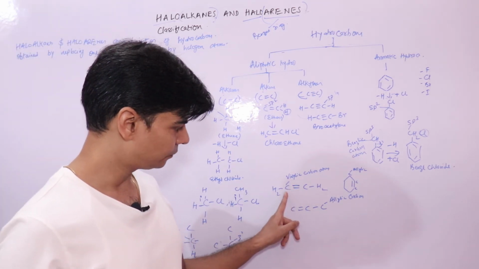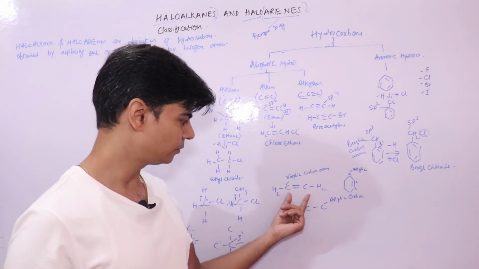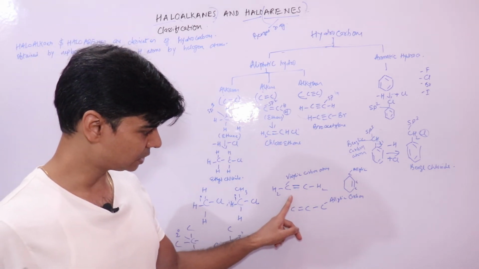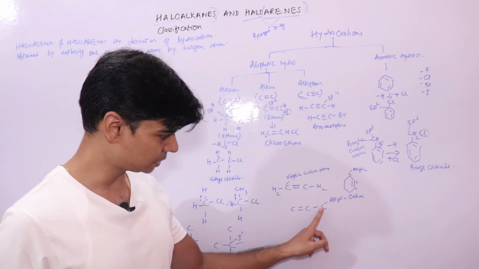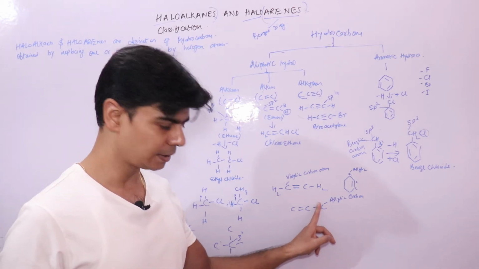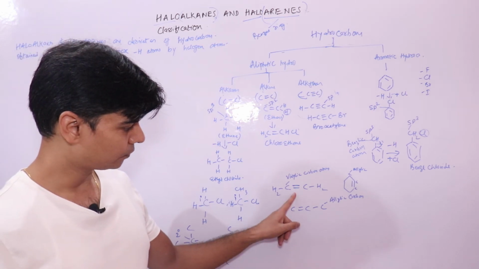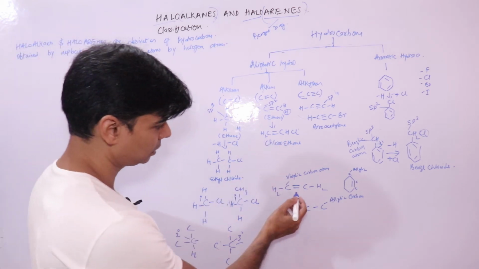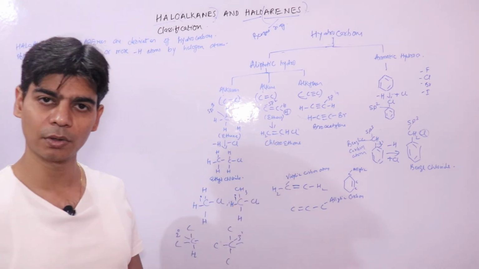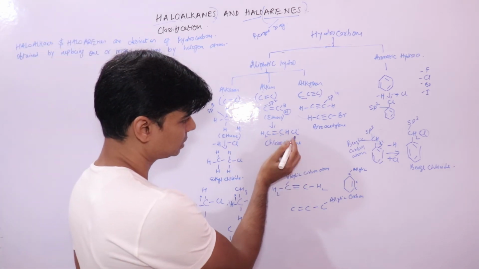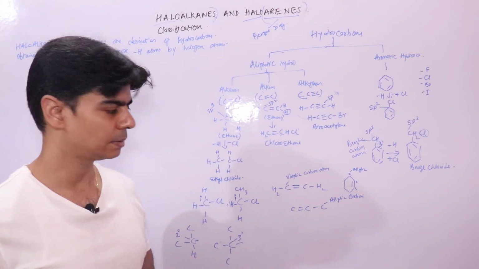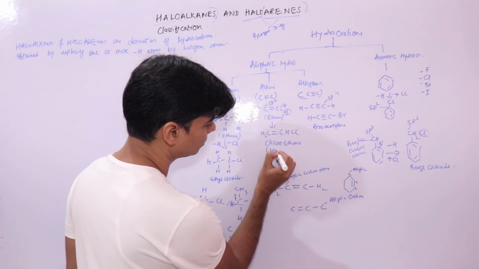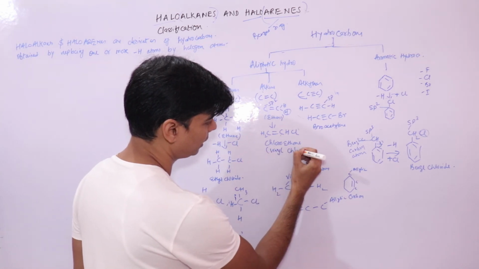Vinyl system, right? Vinyl carbons are those that are doubly bonded carbon atoms. The carbon atom which is adjacent to this doubly bonded carbon atom is your allyl system, this is your allylic carbon, right? If I replace, in this type of compound, you can see this is your vinyl carbon, the doubly bonded carbon atom. This is your vinyl chloride. This chloroethene has a vinyl system. So this is your vinyl chloride.